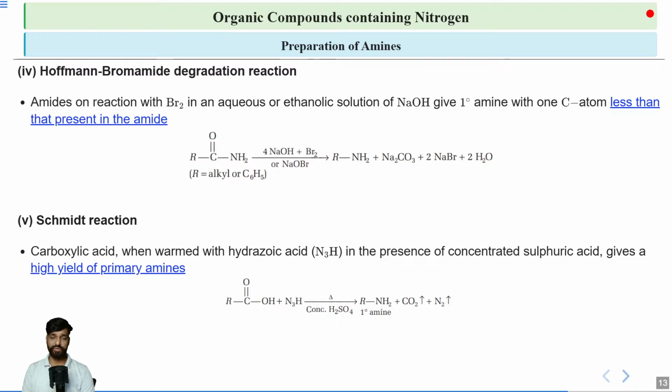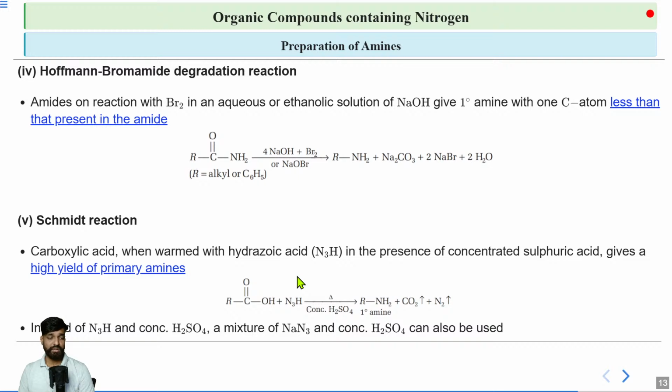Now, how would this reaction be going on? What is the possible way for this reaction? In this reaction, the first step would be your N3 minus, so that is doing the whole thing, and this heat is removing the carbon dioxide from the given molecule. Now, in place of N3H and concentrated H2SO4, you can also use NaN3 and concentrated H2SO4. Both of them will give you the corresponding reaction. Got it?